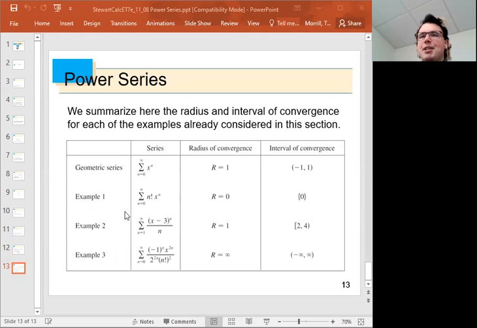Here is another example of a power series. This one is just from a couple of clips ago. And its radius of convergence is 0. This power series only converges for x equals 0. And so its interval of convergence is just a single point.